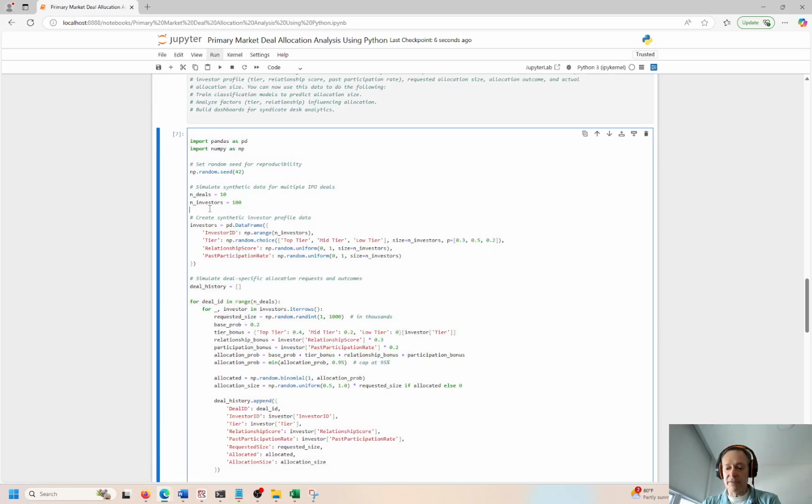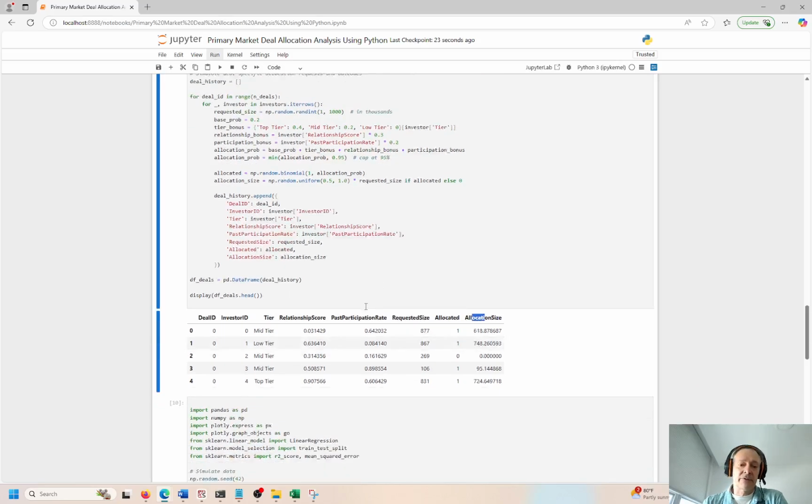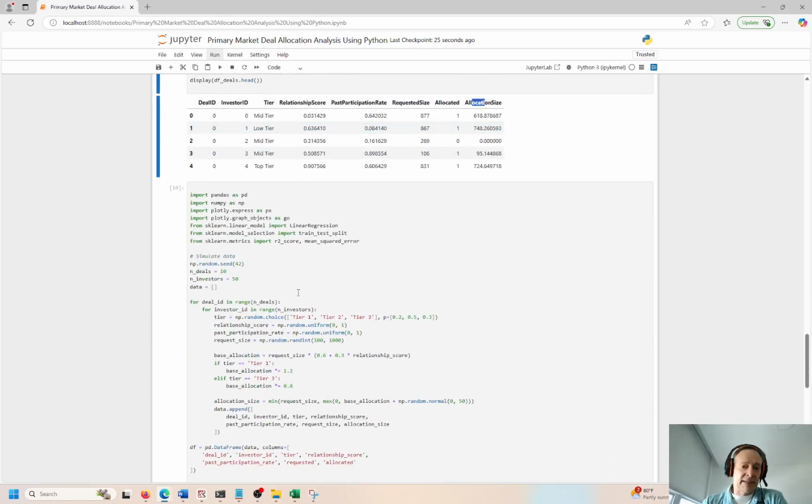So let us move on to the next cell and refresh this. In this case, similar to before, we have deal ID, investor ID, relationship score, request size, right? This is the number of shares, whether they are going to get allocated, yes or no, and then allocation size, right? So pretty straightforward. Hopefully that makes sense.